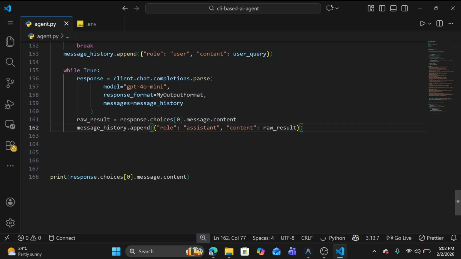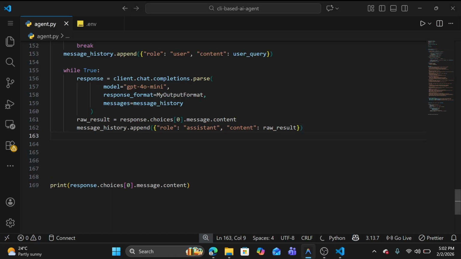So let me open our parse result. Okay, now we have our parse result. I need to just change message.content to message.parsed only.